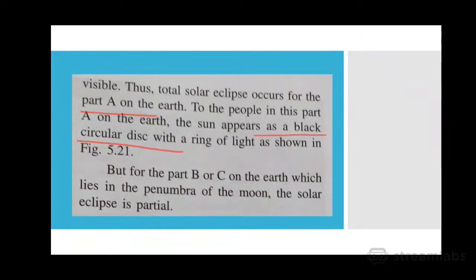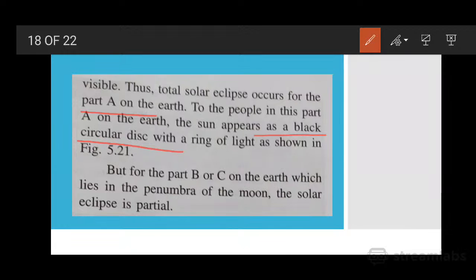For B and C on the earth, which lie in the penumbra of the moon, the solar eclipse is partial. You must have heard the term in Hindi, Purna Suryagrahan, and Partial Suryagrahan. So a complete solar eclipse occurs for the people who are living in part A, and a partial solar eclipse for those in B and C.